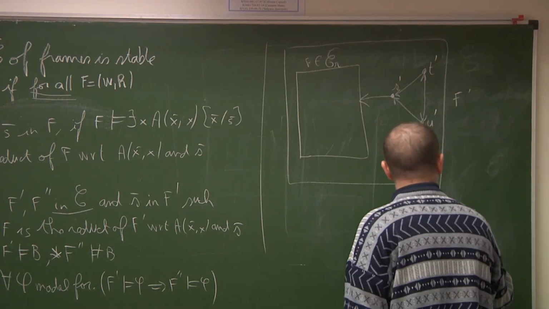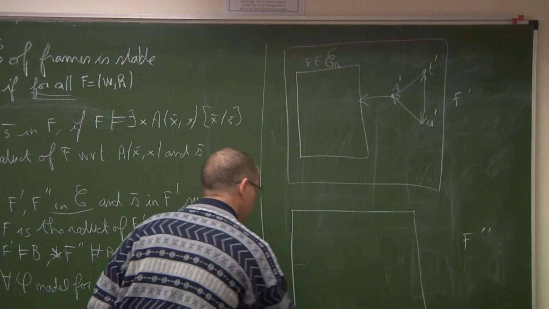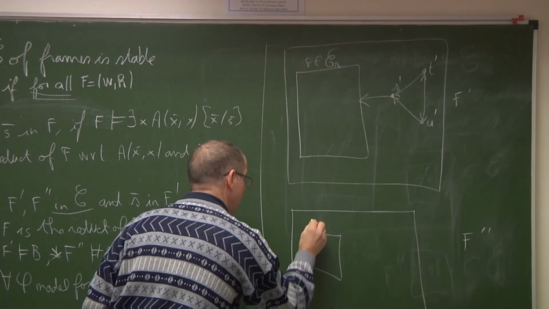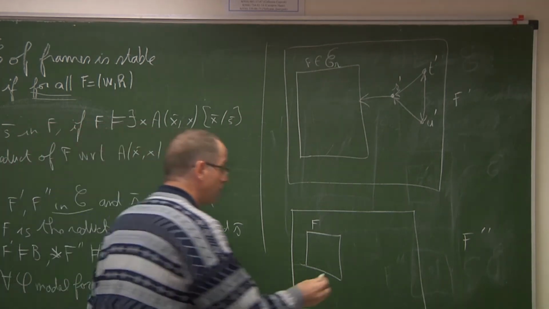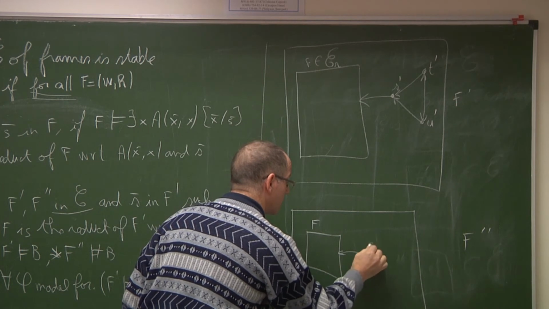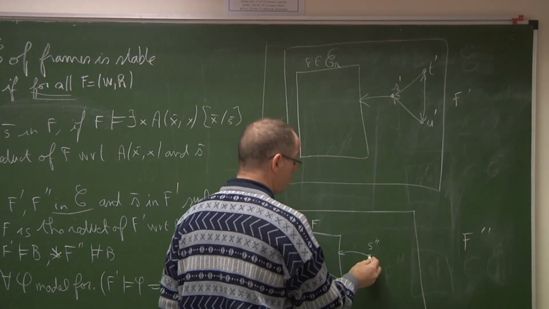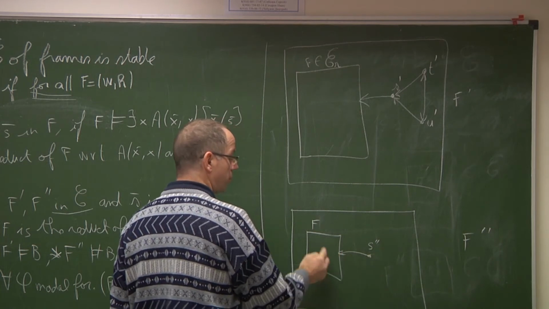And F second will contain a copy of F and only one new reflexive point. So this is a reflexive point which can see all points in F.